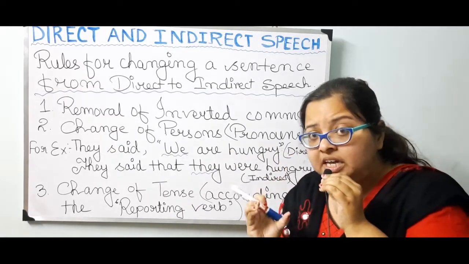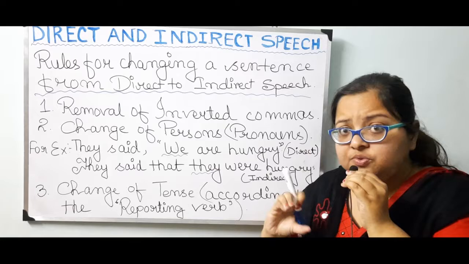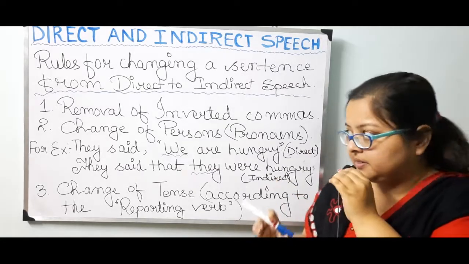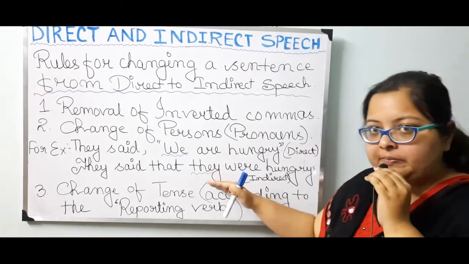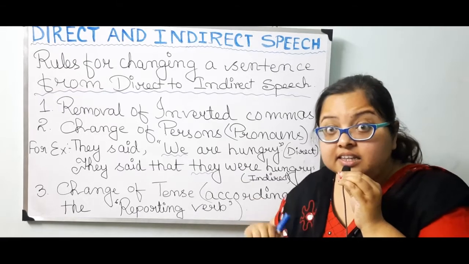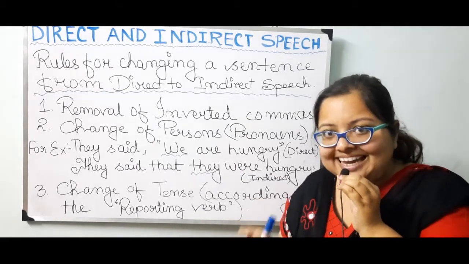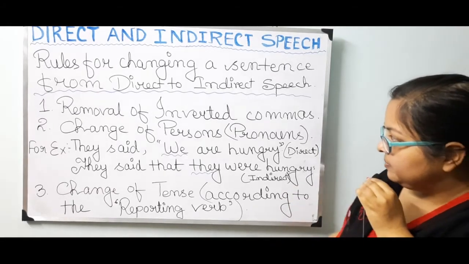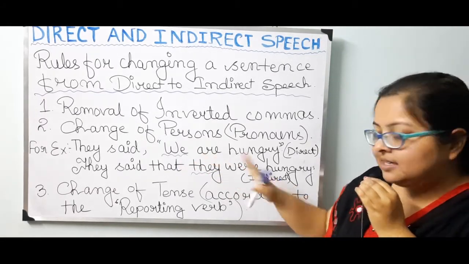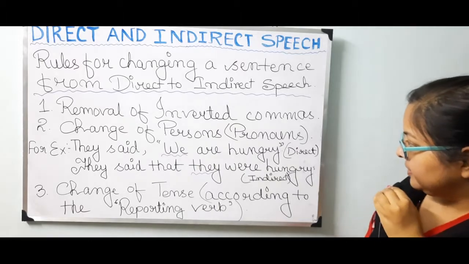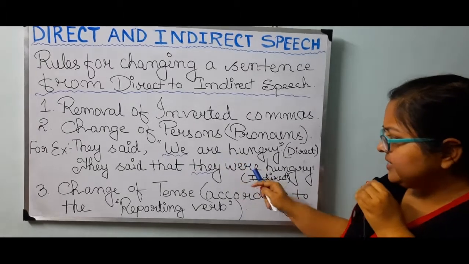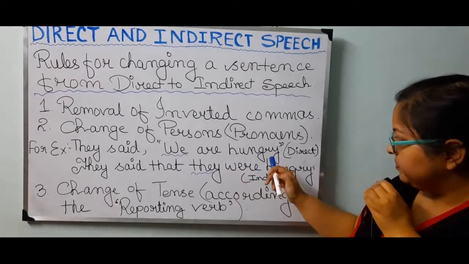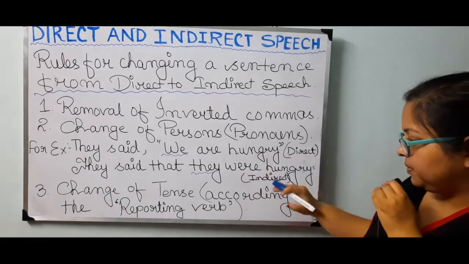The word "we" basically refers to the first person, whereas "they" is the third person. So here you can see the change of person. Then "are" is getting turned into "were," then "hungry," full stop.